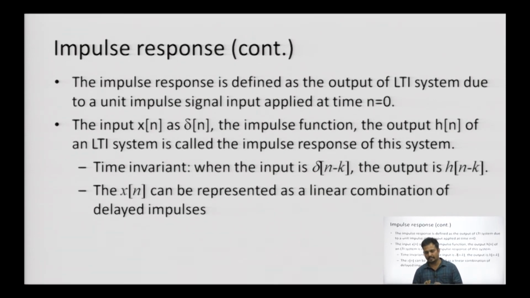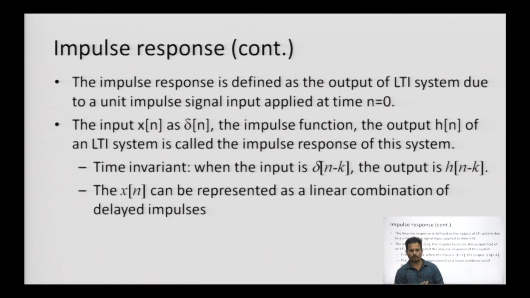At what instant is it going to respond? Whenever we say delta n is an impulse signal, it is defined at n equals 0. So, the system responds at the instant n equals 0 for the discrete domain and t equals 0 for the continuous domain. That is how we define it.